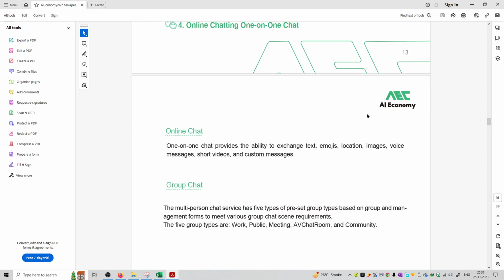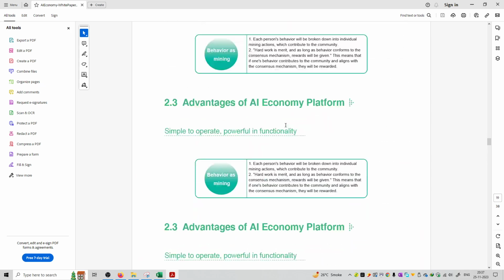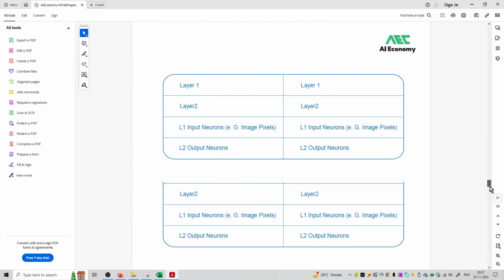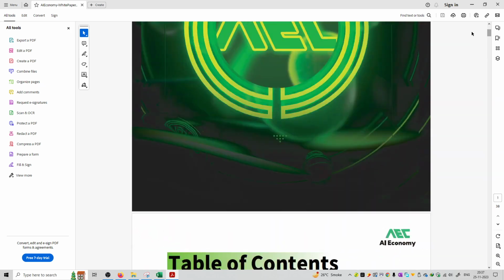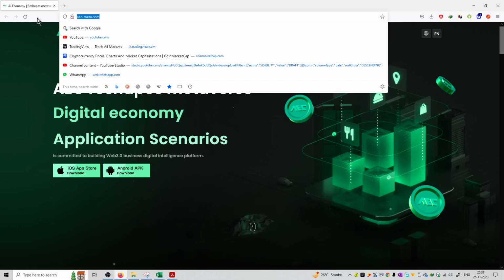And entire roadmap, flowchart, team, data segregation, application features of this project, everything is mentioned in this white paper. So this is 36 pages long in the PDF format. You can check out the entire white paper and this link is available over here and I will provide the official website link in the description box.